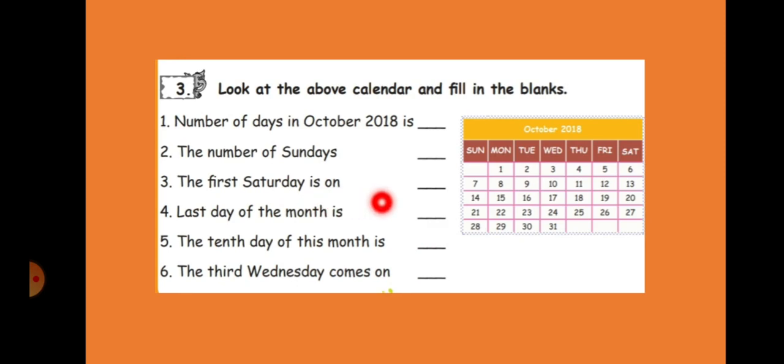The first Saturday is on the 6th. What is the last day of the month? Wednesday. What is the 10th day of this month? Wednesday. The third Wednesday comes on, third, 1, 2, 3, 17. Just try to do this using the calendar.